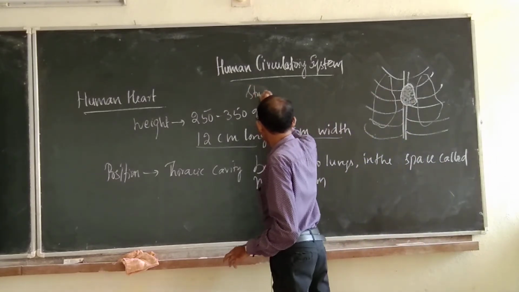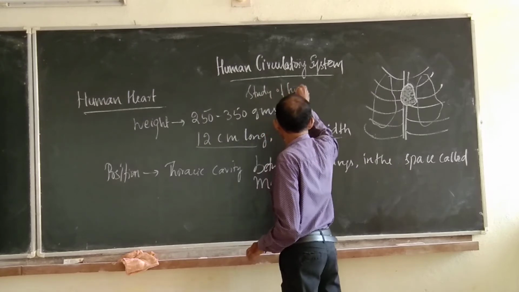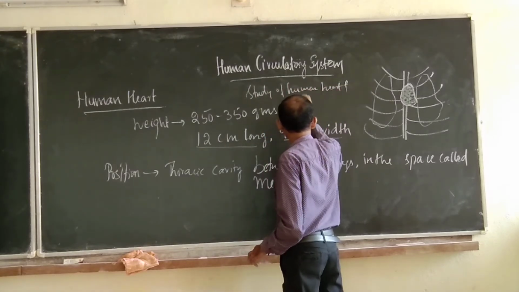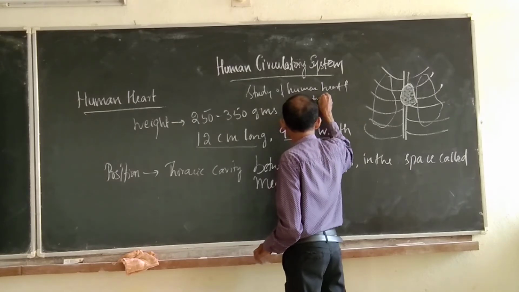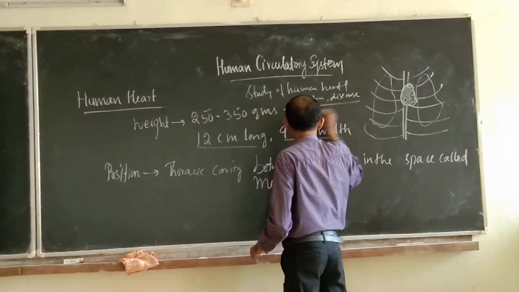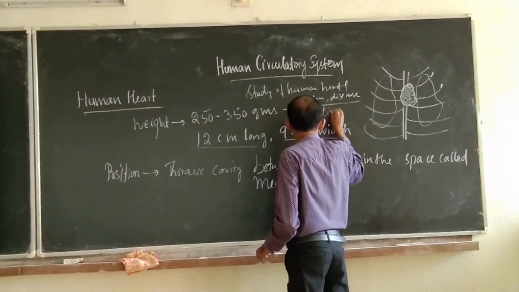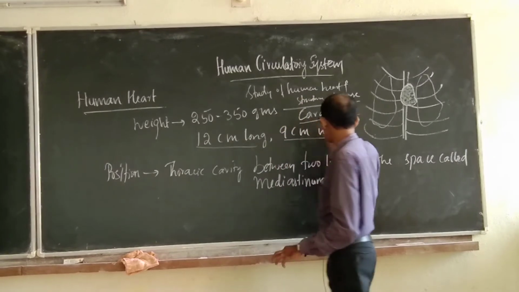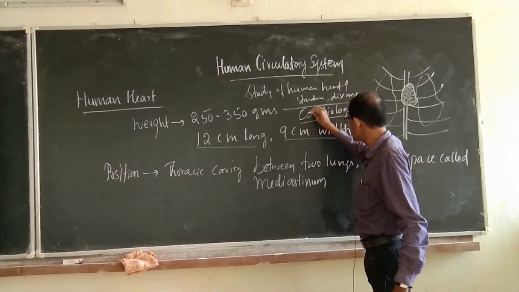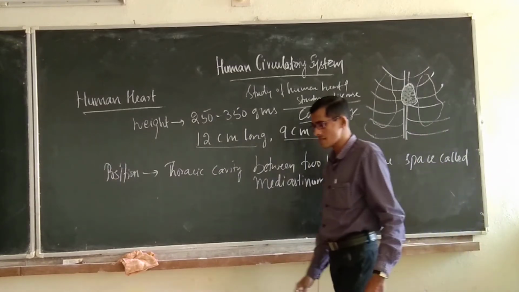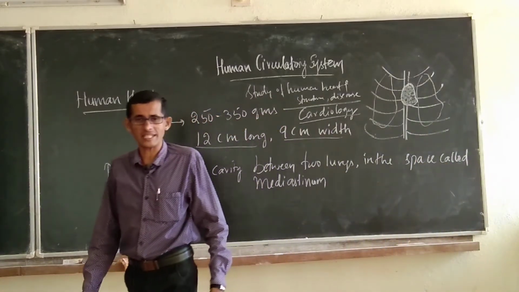So, the study of the human heart and its structure, then disease, that branch is called cardiology. Cardiology refers to the branch of biology that deals with the study of the human heart, its structure, function and diseases.